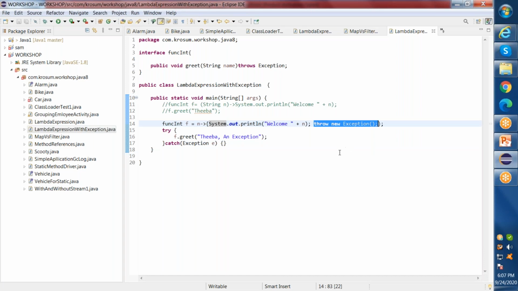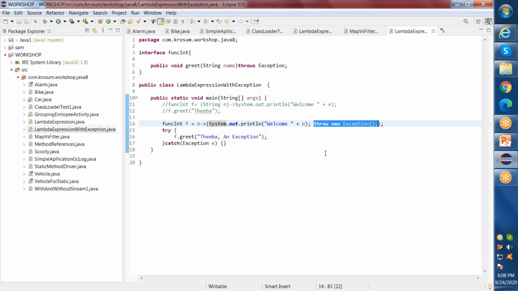If my lambda expression has an exception being created, I have to add a throws clause in the method declaration.